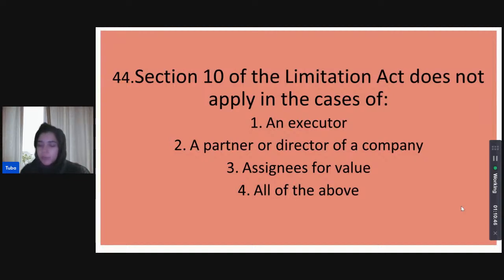Come on, guys. Priyanka, I want us all to answer. Okay, Priyanka thinks it's all of the above, that section 10 will not apply to executors, partners, directors, or assignees for value.